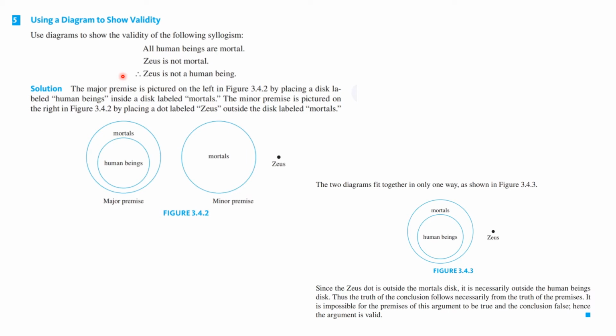Let's use the diagram to show some validity. Suppose I say all human beings are mortal. Zeus is not mortal, therefore Zeus is not a human being. Well, you see, our first statement, the major premise, says that all human beings are mortal. That means the human being circle is inside the mortal circle. But Zeus is outside the mortal circle. That means he has to be outside the human being circle. And here's a picture of that. This is contained in that. Zeus is outside the outer circle. Therefore, we get this conclusion. So you see, the diagrams help us show validity.